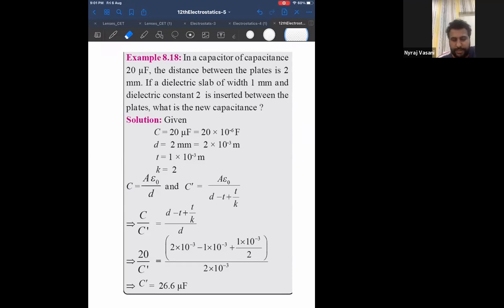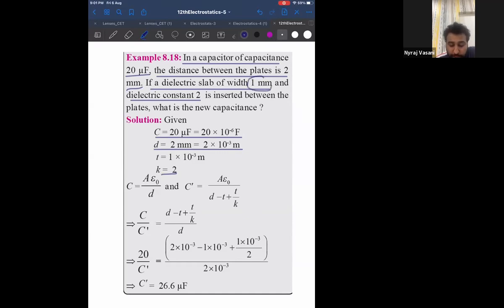Okay, let's start with the data. Let us do it together. In a capacitor of capacitance 20 microfarad, which is 20 into 10 power minus 6 farad, the distance between the plates is 2 millimeter. Therefore, distance is 2 millimeter, which is 2 into 10 power minus 3 meter. If a dielectric slab of width 1 millimeter and dielectric constant 2, that means K is equal to 2, and thickness of this is 1 millimeter. So thickness will be 1.